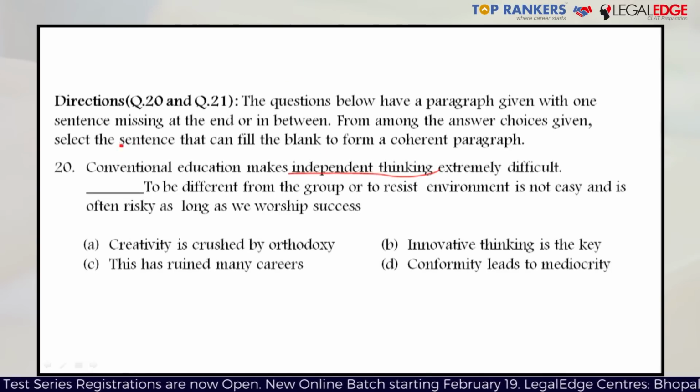So, since they are talking about independent thinking, option A, creative and innovative thinking, which is thinking new ideas. They are by nature different from other people, but the emphasis is on novelty. But when you talk about independent thinking, emphasis is on not getting influenced. So option A as well as option B will both be eliminated.